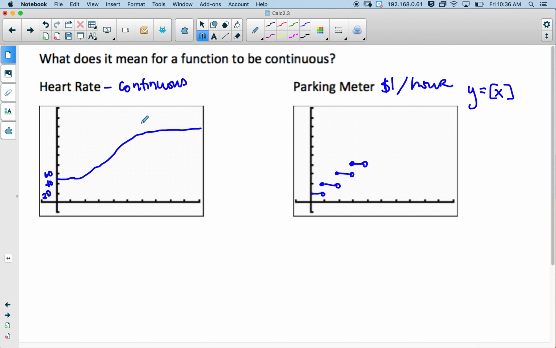Okay, so this function's continuous. This function is obviously not continuous because to draw it, you had to lift your pencil up. The other way you know this is not continuous is the limit from the left does not equal the limit from the right.